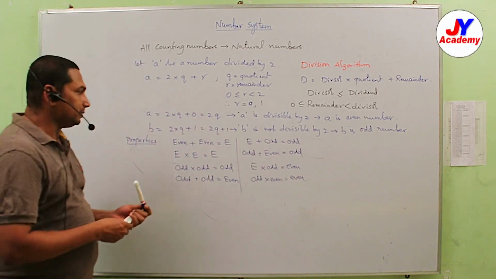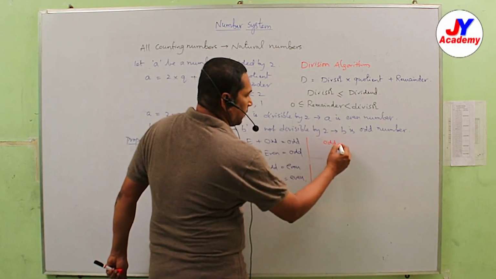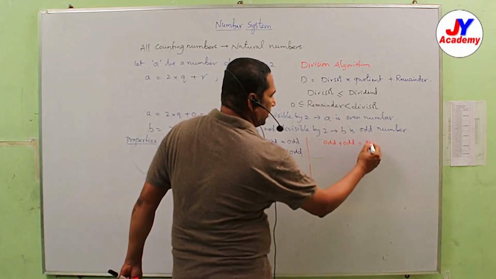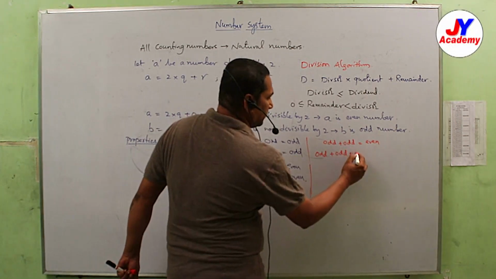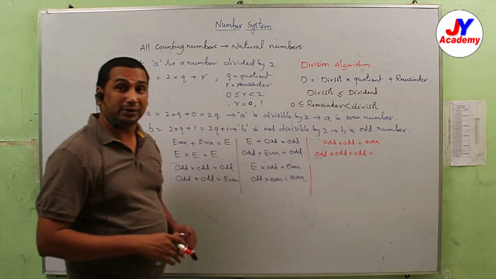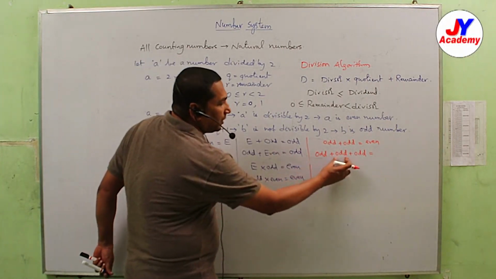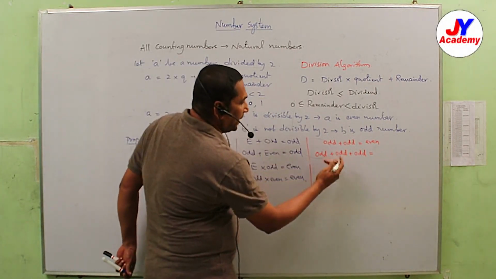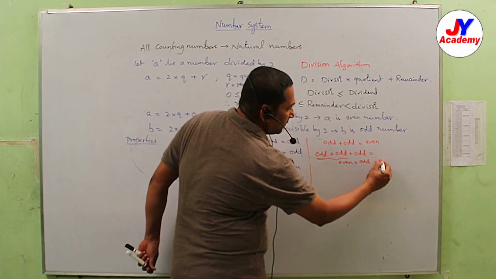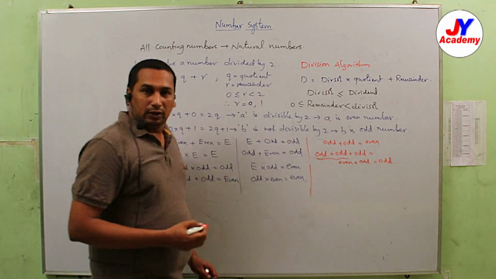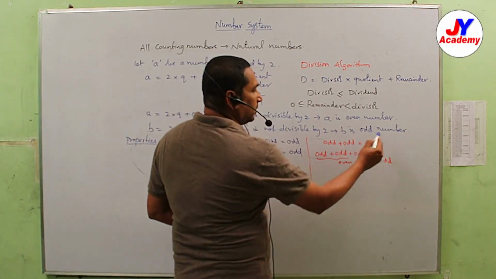So while doing these sums, suppose odd plus odd, even. Odd plus odd plus odd. Here how many times is odd added? 3 times. So first of all, odd plus odd is even, plus odd is equal to odd. So if odd is added an even number of times, the answer is even.